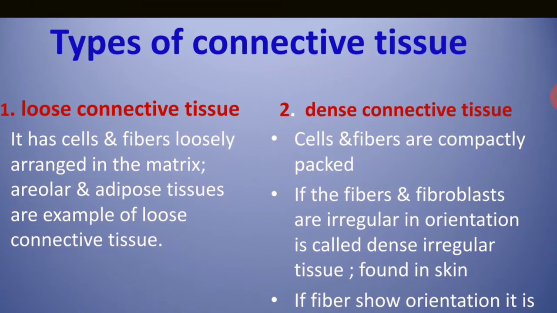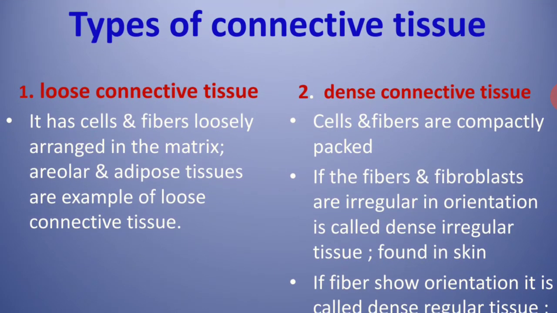There are two types of connective tissues. One is the loose connective tissue, and another is the dense connective tissue, meaning having a tough structure. In the case of the loose connective tissue, the cells and fibers are loosely arranged in the matrix. For example, it is found in the areolar tissues of the lungs or respiratory tract in the respiratory system, and adipose tissues, associated with lipids or fat, are examples of the loose connective tissues.